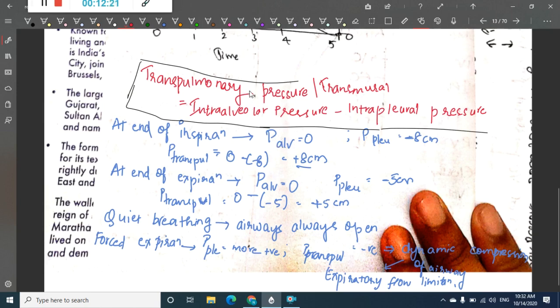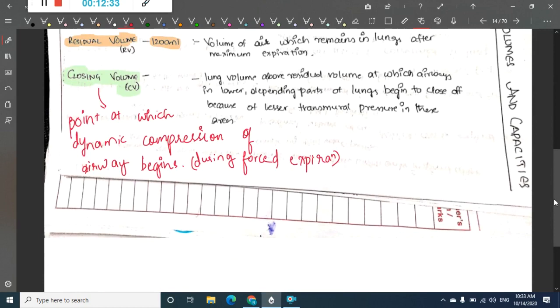Because transpulmonary pressure is decreased, the airways will be dynamically compressed, and this is called expiratory flow limitation. The volume remaining in the lungs at which this dynamic compression begins is called closing volume.